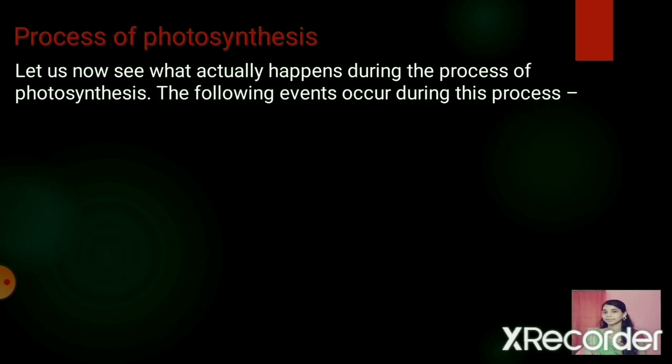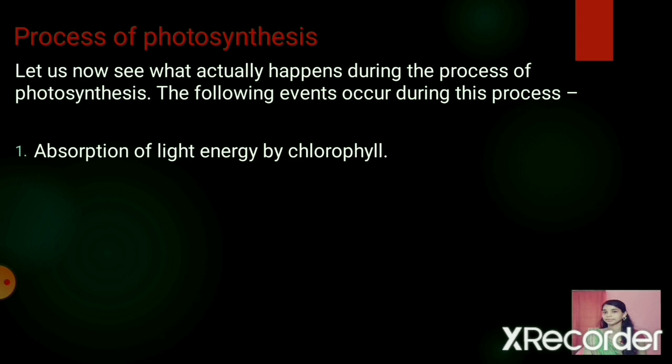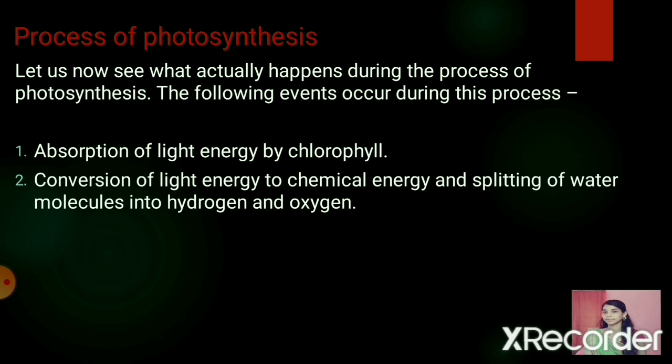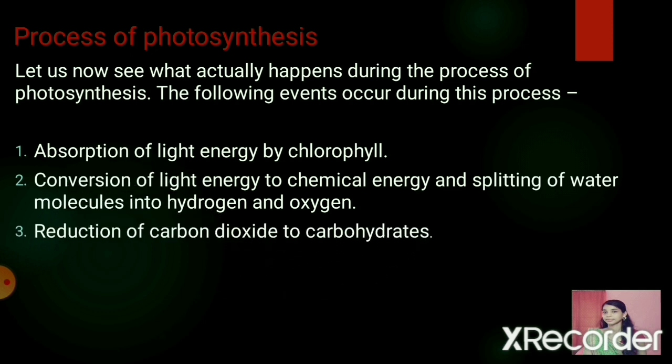For photosynthesis to occur, it has three main events. One is absorption of light energy by chlorophyll, the conversion of light energy to chemical energy, and splitting up of water molecules into hydrogen and oxygen. The third one is the reduction of carbon dioxide to carbohydrates.